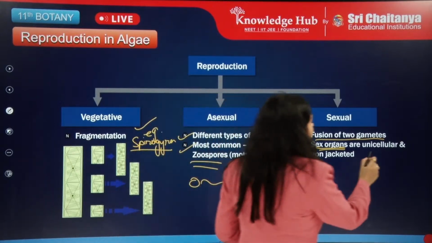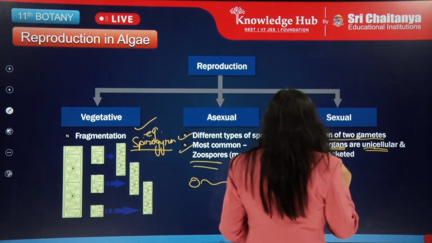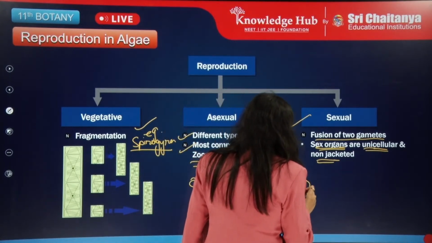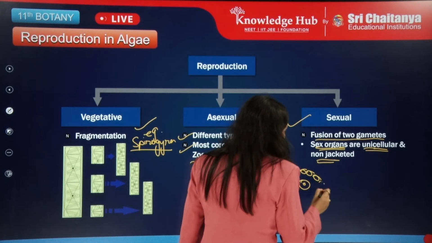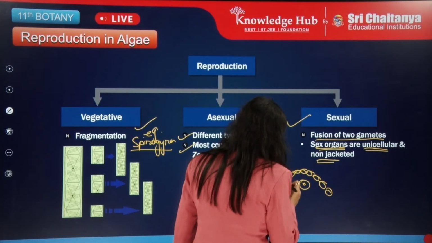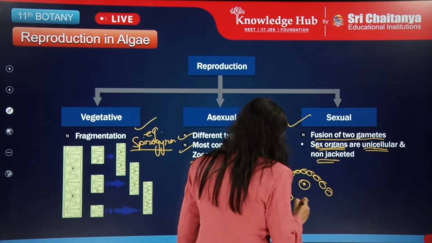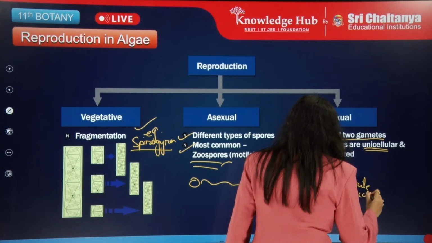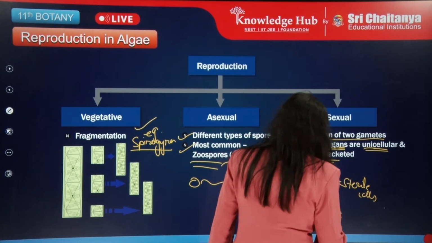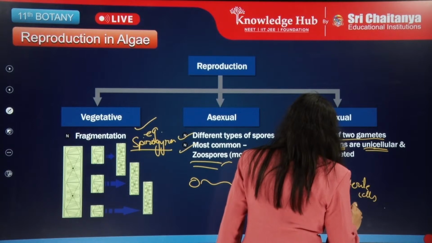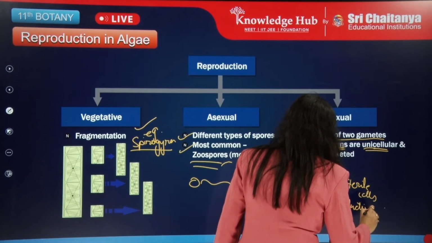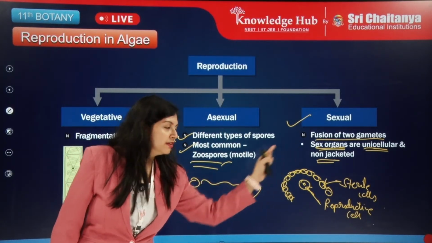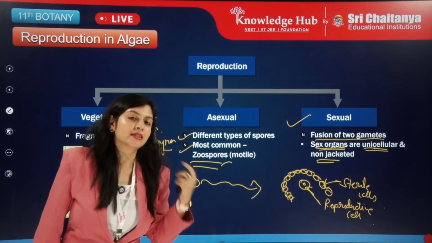They are unicellular and non-jacketed. What do I mean by non-jacketed? If it is jacketed, then one particular cell is covered with a cover around it made up of sterile cells. This is the main reproductive cell. I hope you can see, this reproductive cell is covered with a bunch of sterile cells.